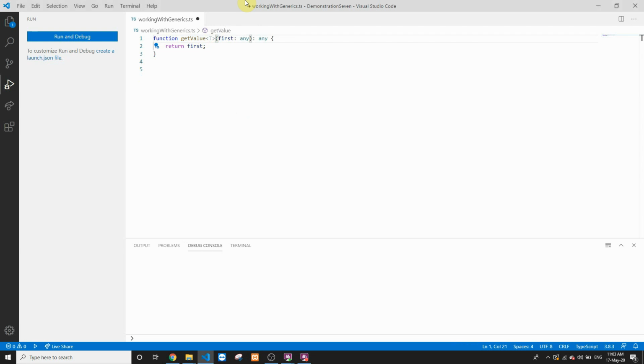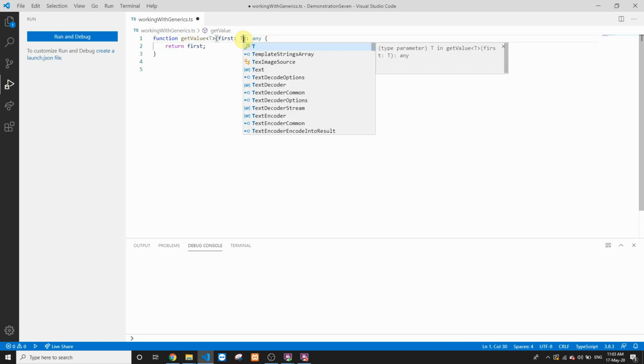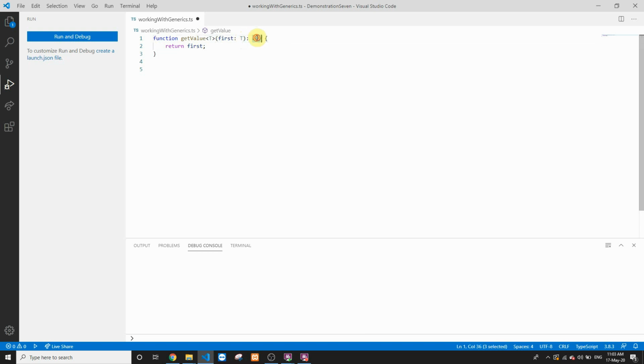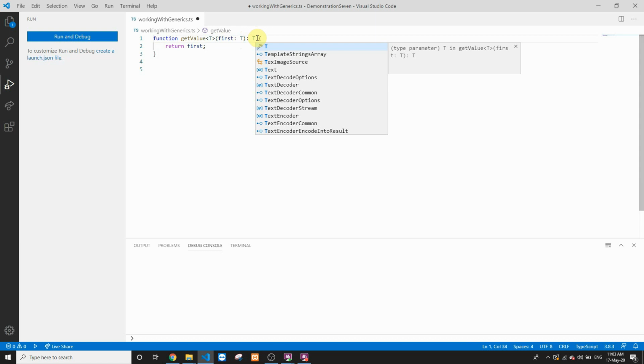So once we append this capital letter T inside an angle bracket, we are marking this particular function as a generic function. And then we'll specify that this input type that you have is of type T, and the output that we return out of this is again of type T. So let's see, how do we define the value of this particular generic keyword T? And how does the compiler get to know about the type of values that has been passed to this particular function? So let's see the invocation of this particular function, and we'll get to know how the compiler gets to know what kind of variable we are inputting to this particular function.